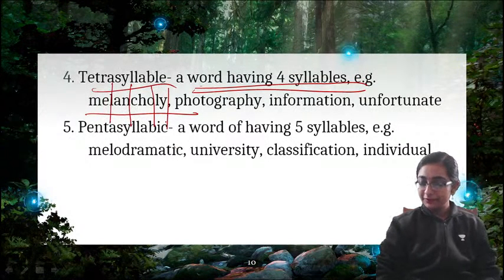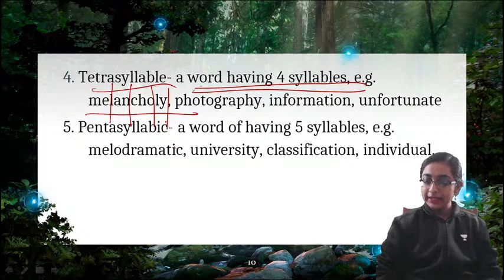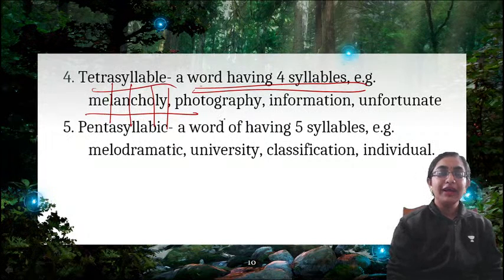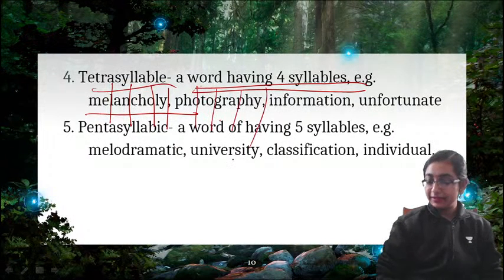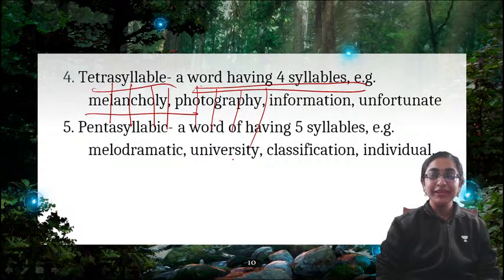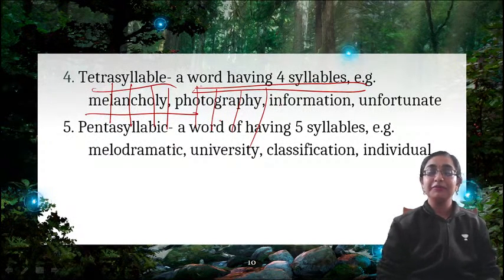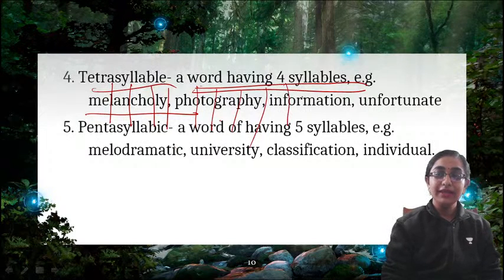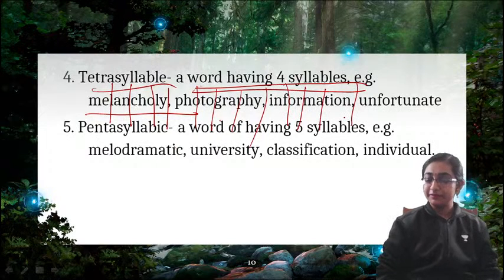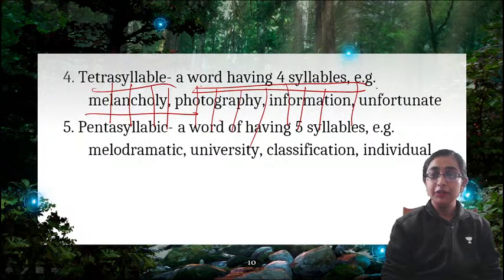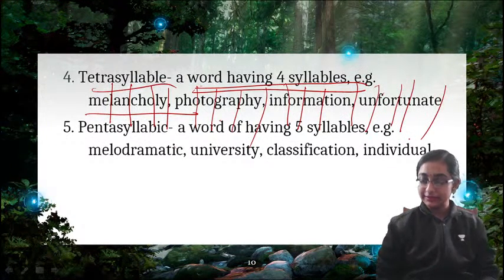Melancholy. Okay, 4 syllables. Disyllabic, teacher. Yes, Rani. Teacher is disyllabic. Very good. Tetrasyllabic, photography. Photography. Tetrasyllable. Okay. Then information. You often use this word. Very often. Information. So, information. Tetrasyllable. Unfortunate. Okay. They are all tetrasyllable.